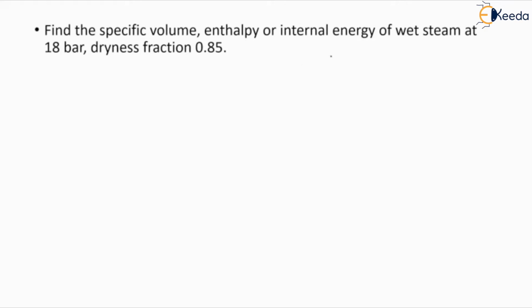The steam table is given in your book, or you can get it from any bookstore, and you can use it as your reference to define the different values related to pure substance. The use of the steam table is a must, because we have to find many values from it.